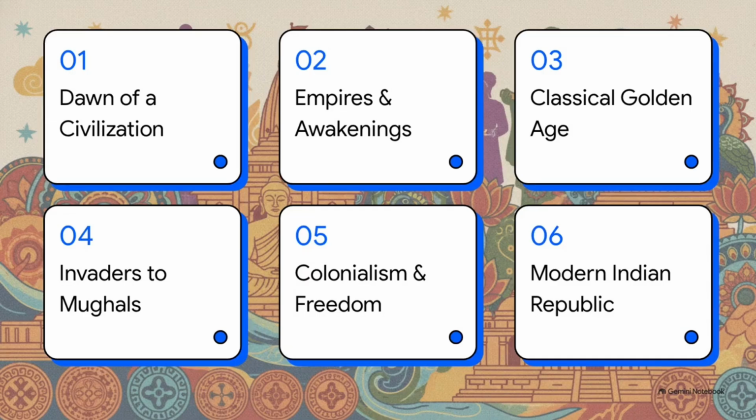To make sense of everything between those ancient mud bricks and a lunar landing, we've organized this massive 9,000-year timeline into 6 distinct eras. 1. Dawn of a civilization. 2. Empires and spiritual awakenings. 3. The classical Golden Age. 4. Invaders, sultans, and Mughals. 5. Colonial rule and independence. And finally, 6. The modern Indian Republic. Okay, let's dive into this.